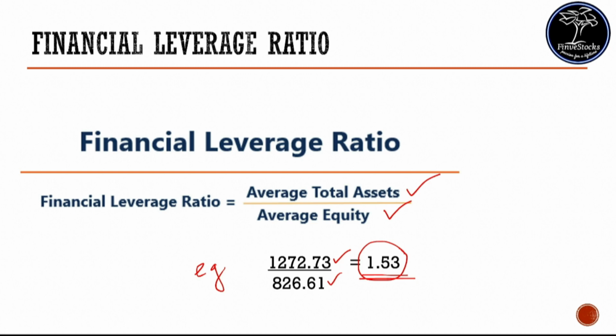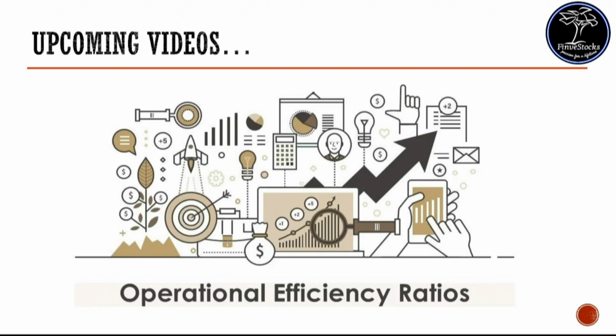So till now we covered all three financial ratios such as profitability ratios, leverage ratio and valuation ratios. In our next video, we will see the last of the financial ratios, that is operating ratios.